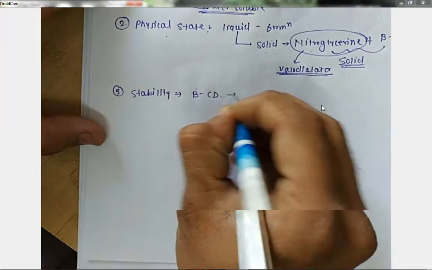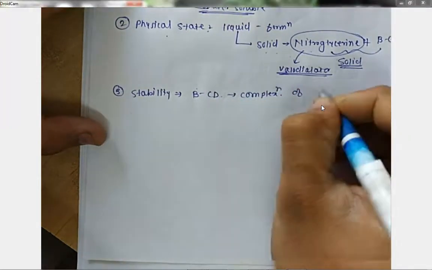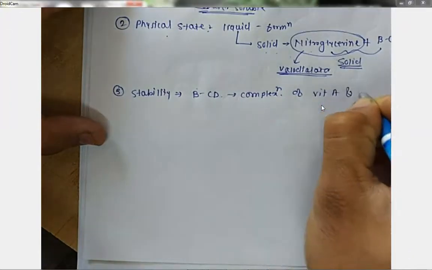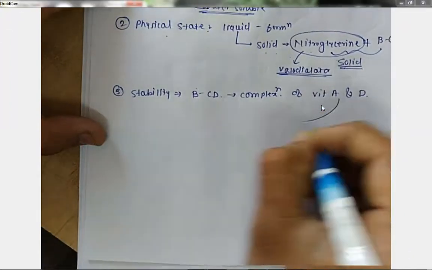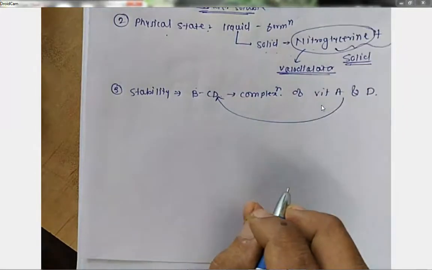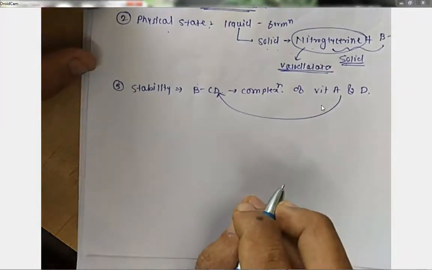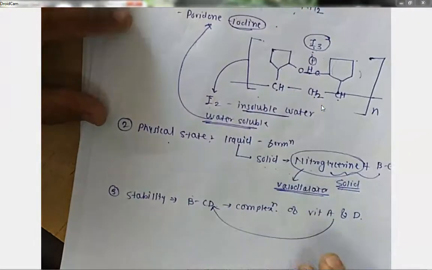So complexation of vitamin A and vitamin D with BCD stabilizes the formulation. So it stabilizes the compound, and it can be chemically stabilized. This is one more important aspect. So up till now we see that drug, physical state and stability are the applications.